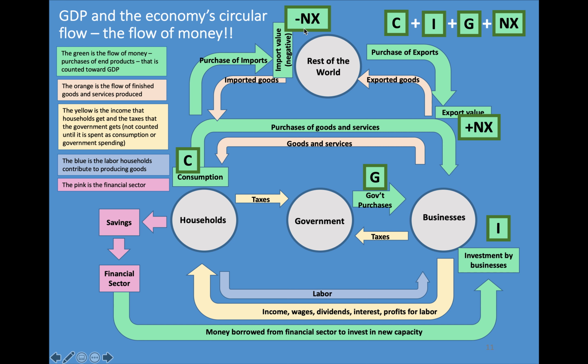And then we have to take away imports because we're looking at this holistically in terms of the total system, what's being produced in this country. So exports are things produced in this country that are bought elsewhere. Imports are things that we buy that we have to remove because they were produced somewhere else. And then the total is GDP.